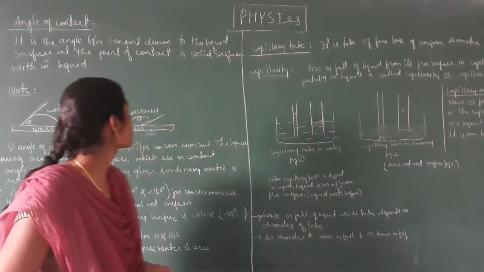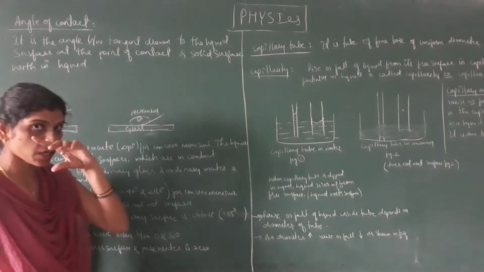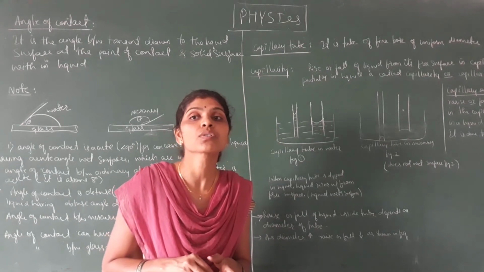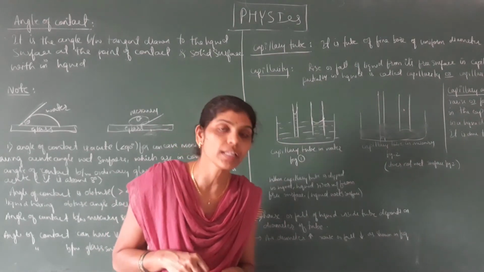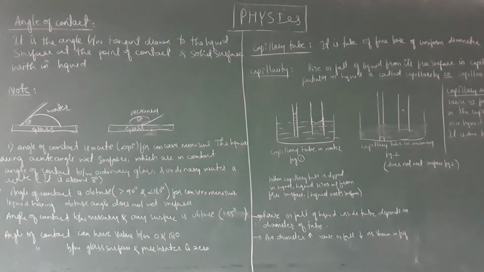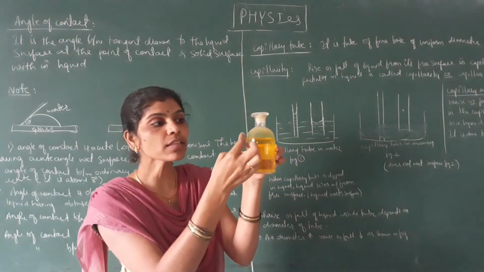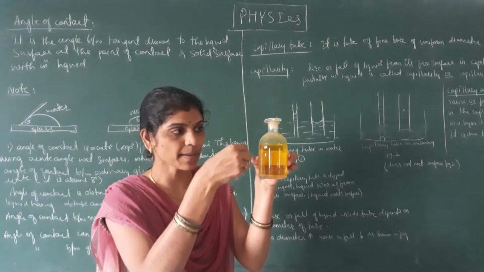So first we shall see what is the meaning of angle of contact. By considering one example, let us see. Let us consider a bottle, and in the bottle we are taking some liquid.